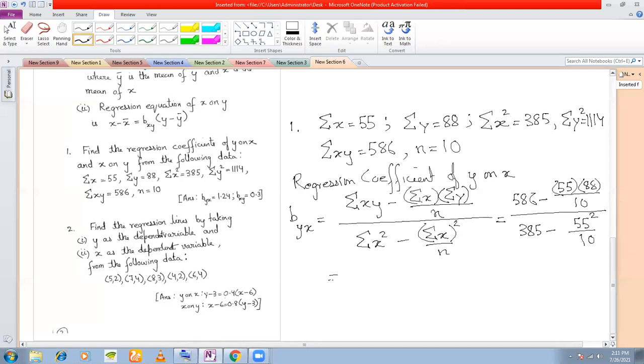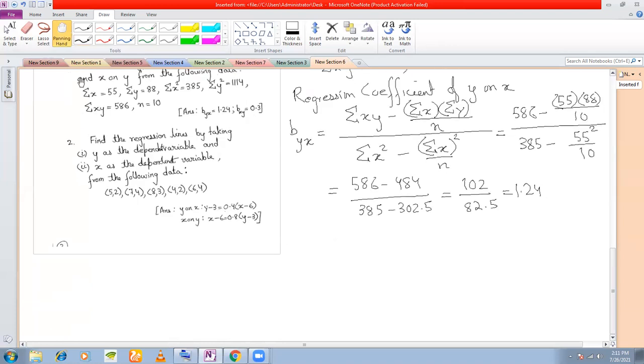You can calculate this to be 586 minus 484 divided by 385 minus 302.5. So this will be 102 divided by 82.5, which comes out to be 1.24. This is the regression coefficient of y on x.